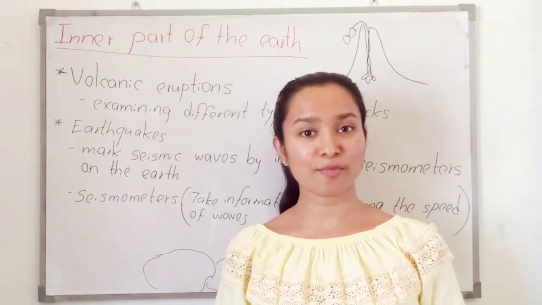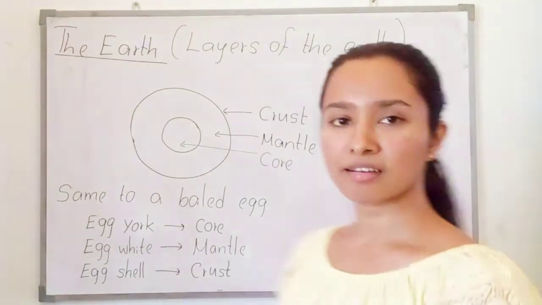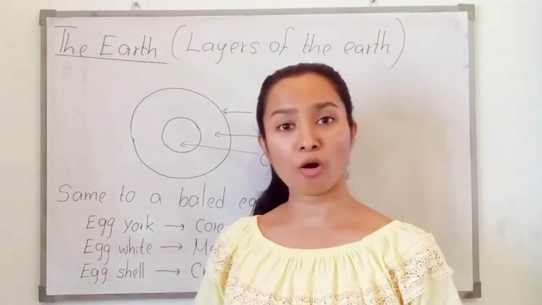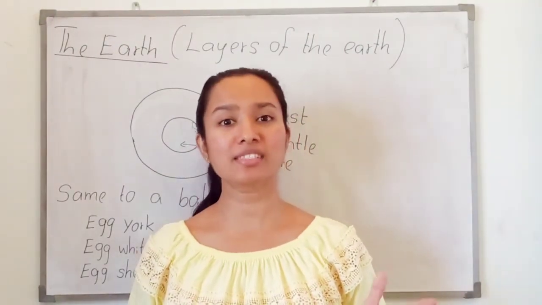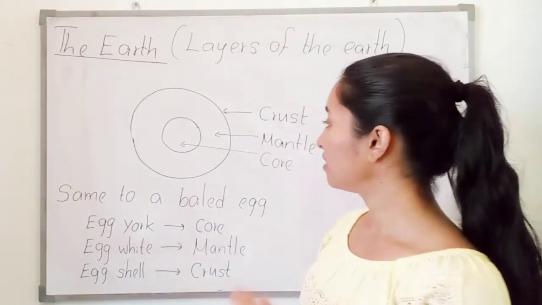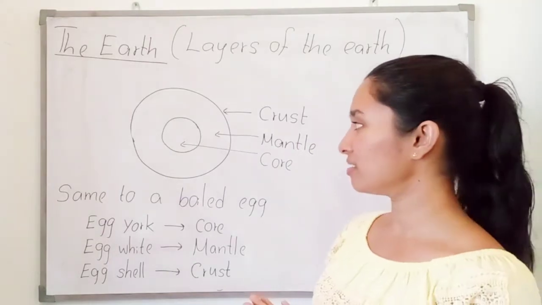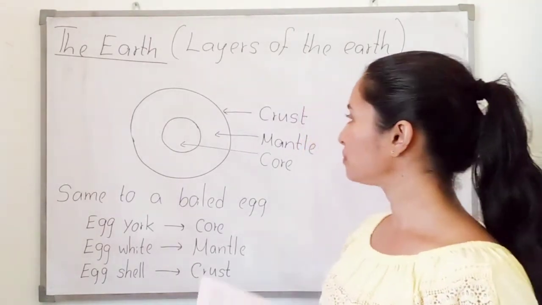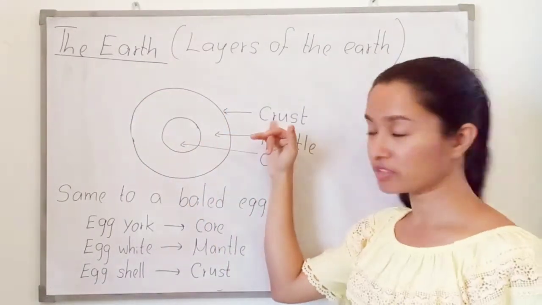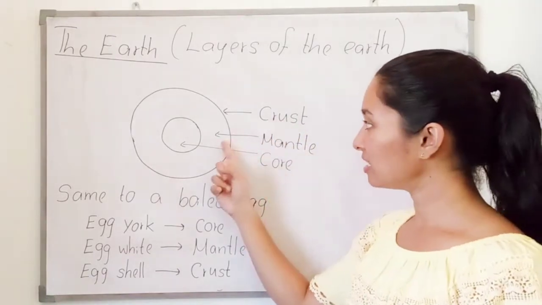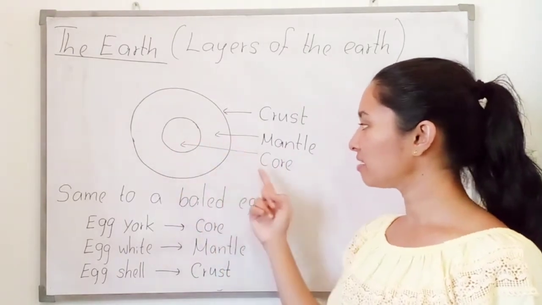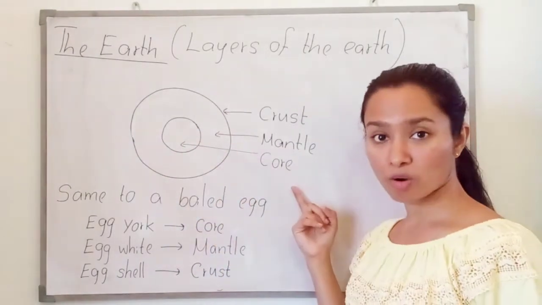So we have to discuss these inner layers. The geologists have discovered that the inner part of the Earth consists of different types of layers. There are three main layers. The outer portion is the surface of the Earth, that is the crust. Then another layer is the mantle. The inner layer we call the core.